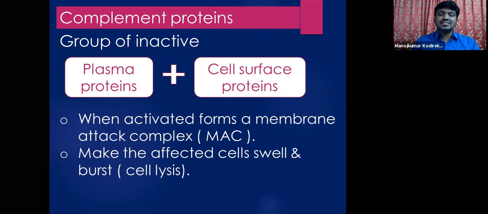So what is this cell lysis? Lysis means a breaking down of the cell. So the breaking down of the cell is called cell lysis, which is brought about by this membrane attack complex. So these proteins attack the affected cells, enter into the cells, and release certain enzymes which will destroy these cells. Simply by releasing certain enzymes, the size of the cell is increased, and that is called swelling. So swelling of the infected, affected cells takes place.